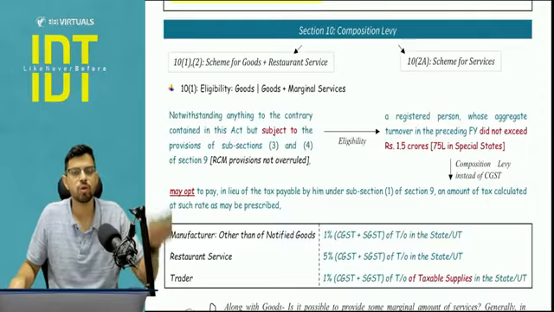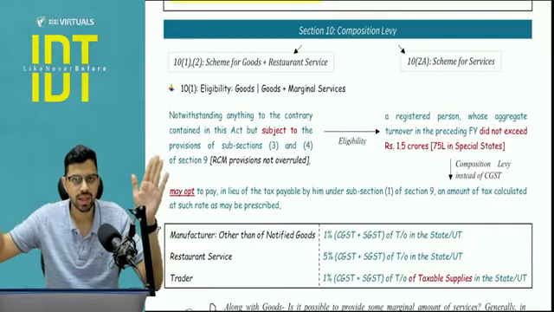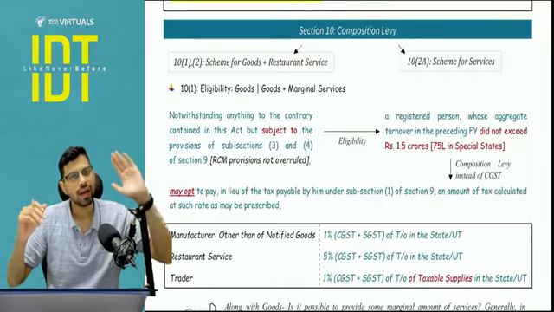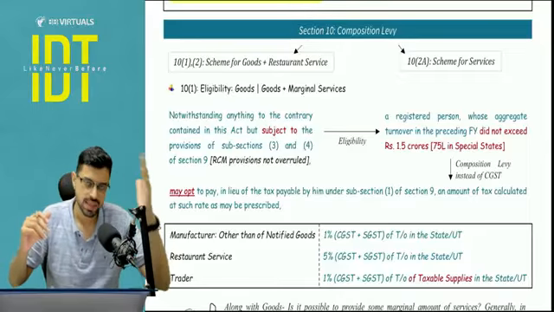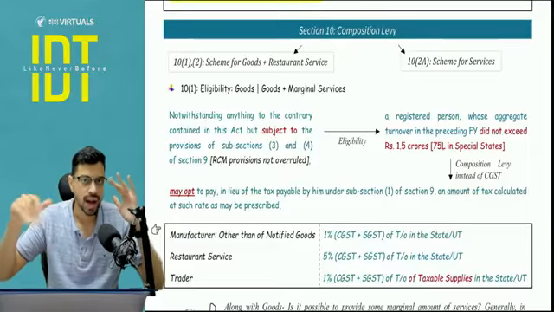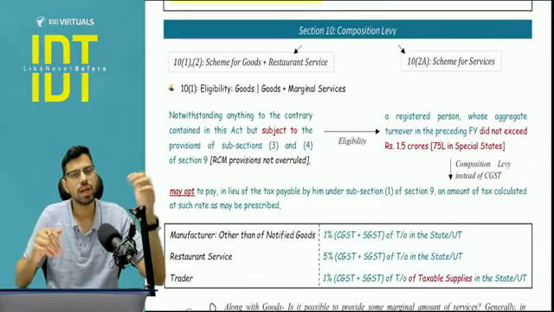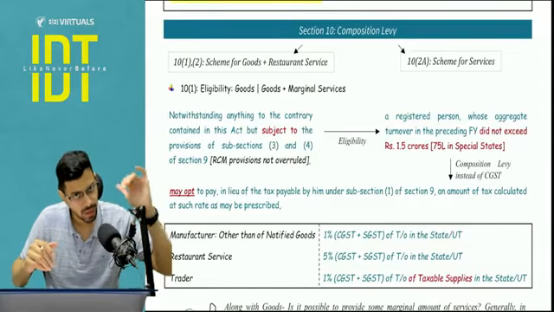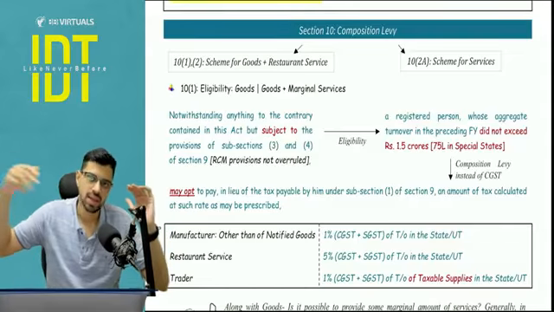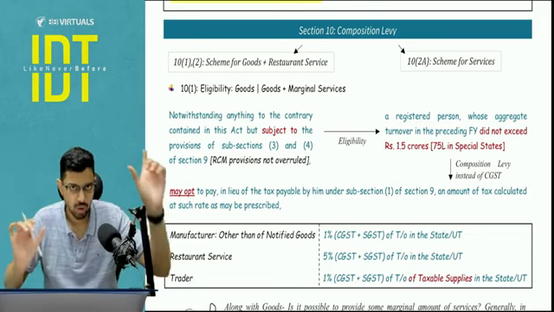Composition levy is divided into two parts, 10(1), 10(2) versus 10(2)(a). 10(2) is nothing, it is just the conditions of 10(1), and 10(2)(a) is with respect to services. Now, what is services? Understand. 10(1), 10(2) is for goods and restaurant service. For other services, 10(2)(a) was introduced later. All the conditions with respect to 10(2)(a) are inculcated in 10(2)(a) only. Unlike in 10(1), there is a separate subsection with respect to conditions, 10(2). So 10(1)(2) versus 10(2)(a), right?